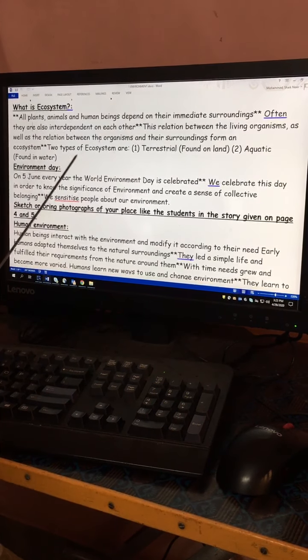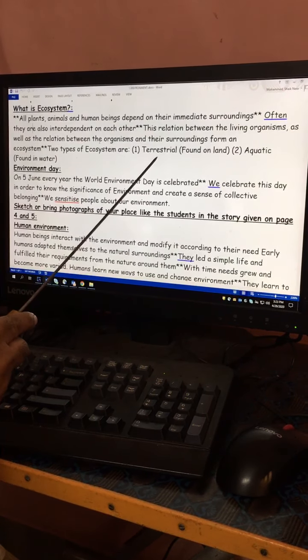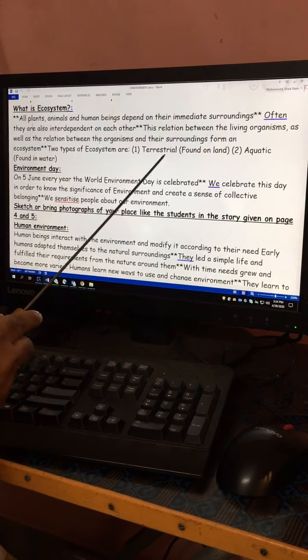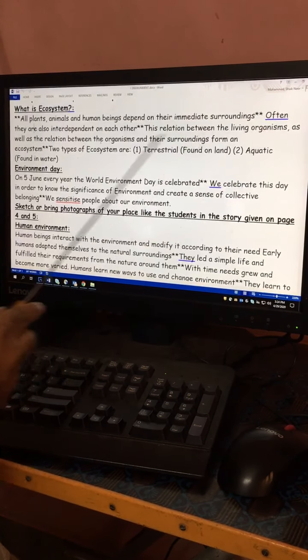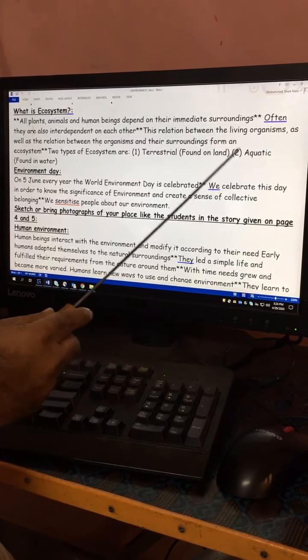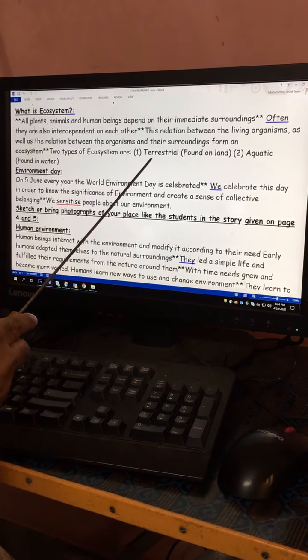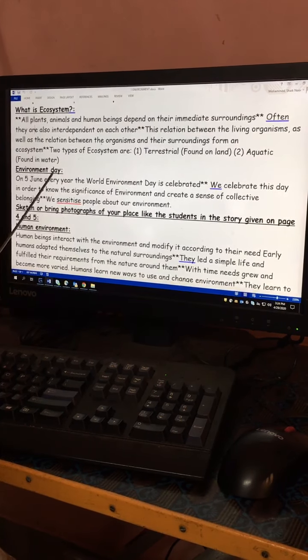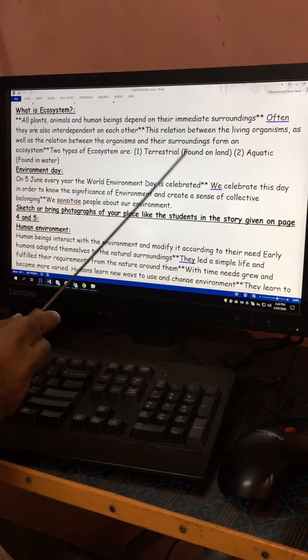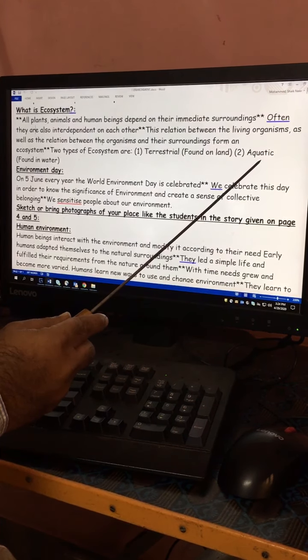The ecosystem may be of 2 types. Terrestrial ecosystem is found only on the land, that is all continental areas. Then aquatic, which means found in the water. We can find life both on the land as well as in aquatic environments. Some amphibians are found both on land and in water.